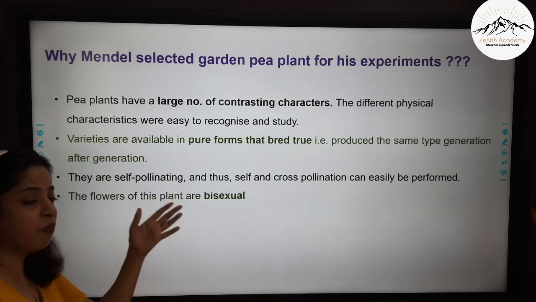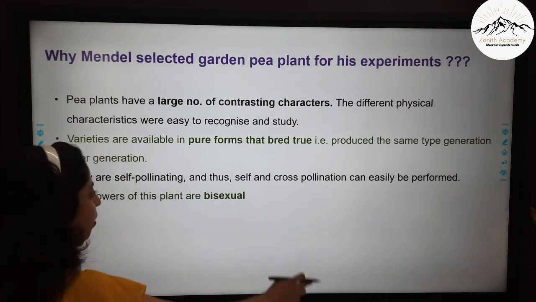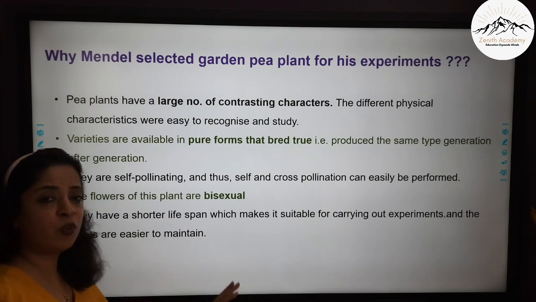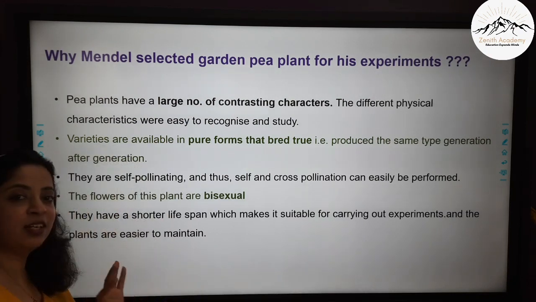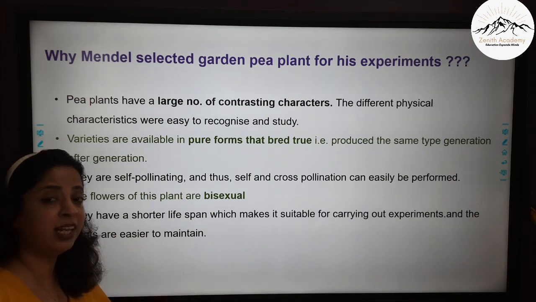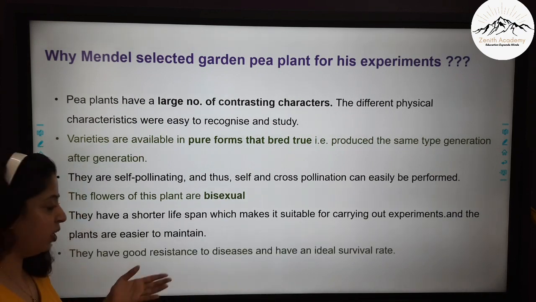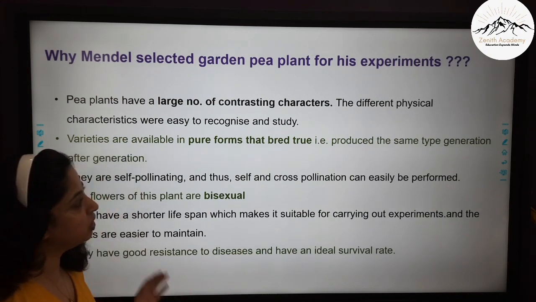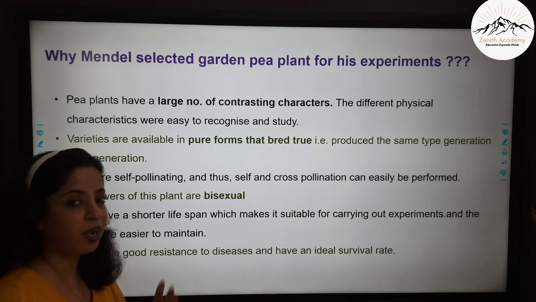Then the flowers of this plant are bisexual. It has female as well as male parts, so bisexual. They have a shorter lifespan, which makes it very suitable for carrying out the experiments, and the plants are easier to maintain because they live for a shorter period of time. It is easy to maintain and easy to conduct experiments. Also, they have very good resistance to disease, and they have an ideal survival rate. So these are the characteristics of a pea plant which make it ideal for Mendel's experiment.